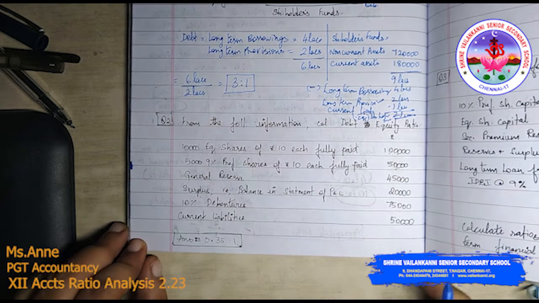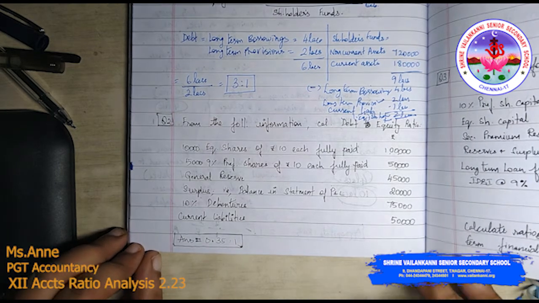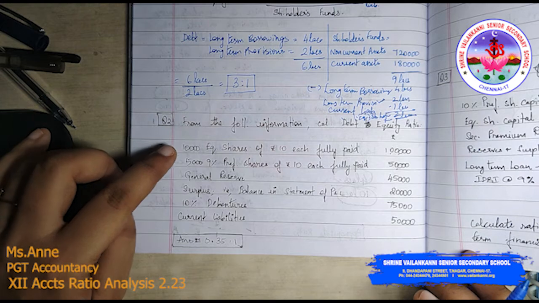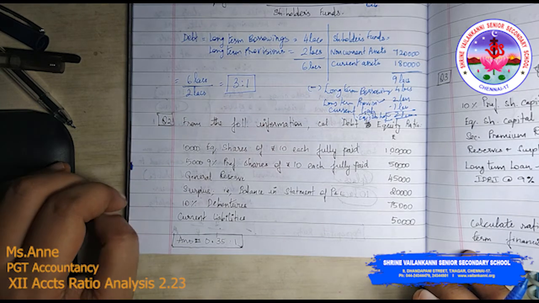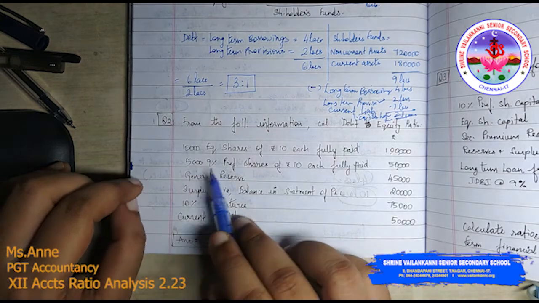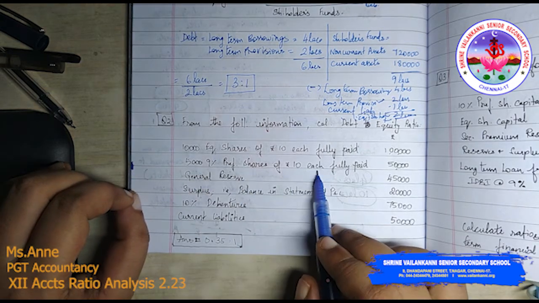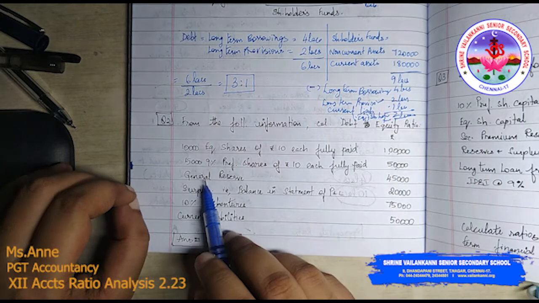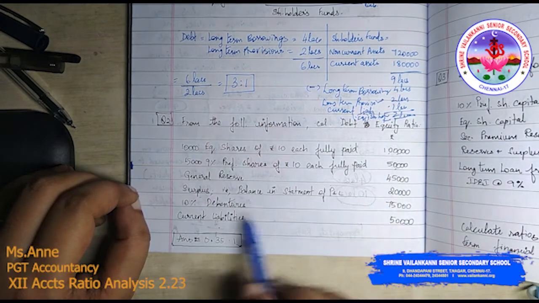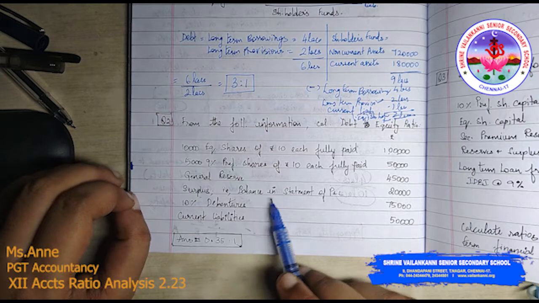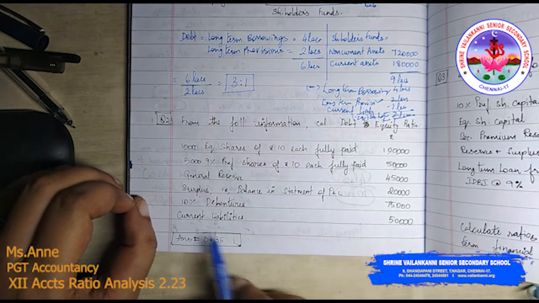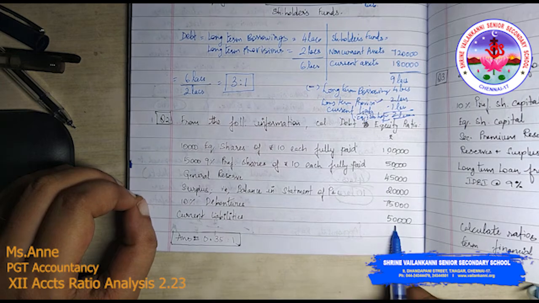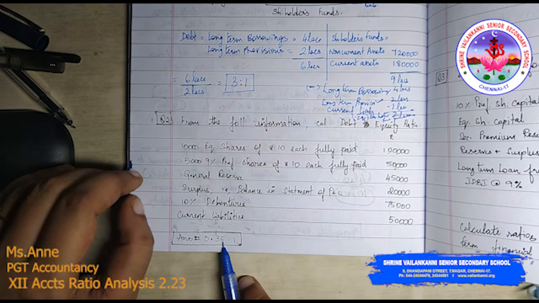Next problem: from the following information calculate the debt to equity ratio. You have 10,000 equity shares of rupees 10 each fully paid, 1 lakh; 5,000 9% preference shares of rupees 10 each fully paid, 50,000; general reserve 45,000; surplus balance in the statement of P&L is 20,000; 10% debentures 75,000; current liabilities is 50,000.